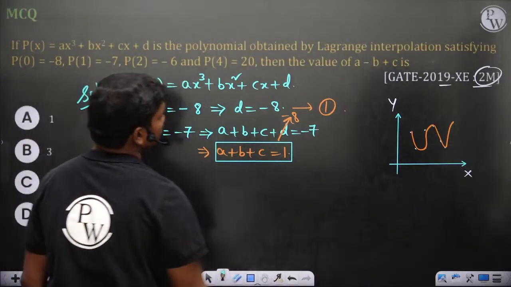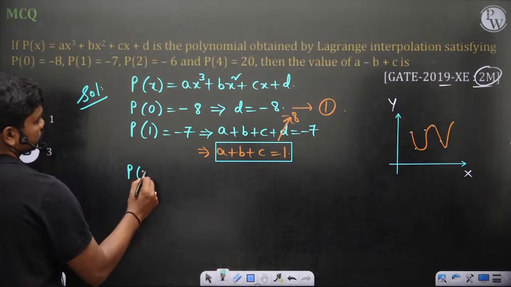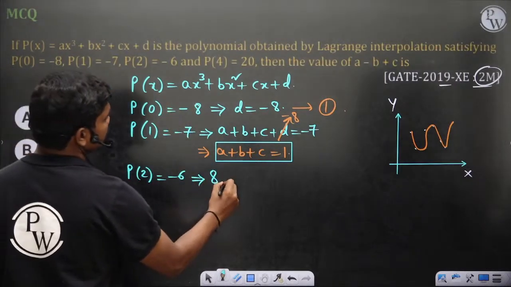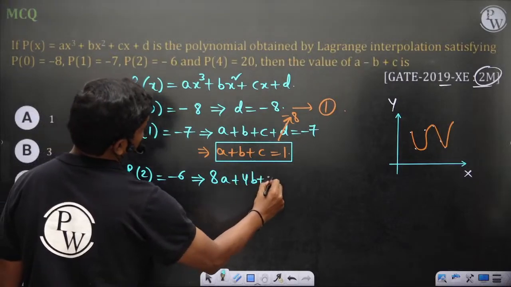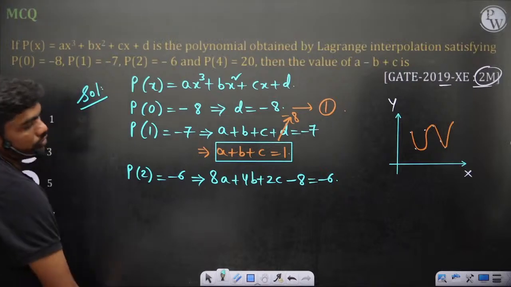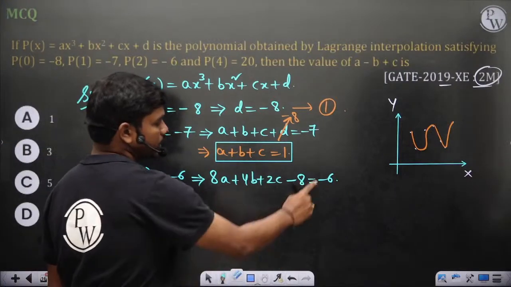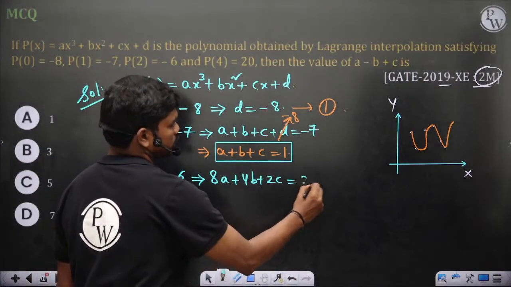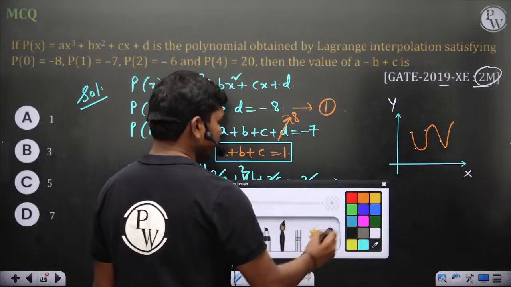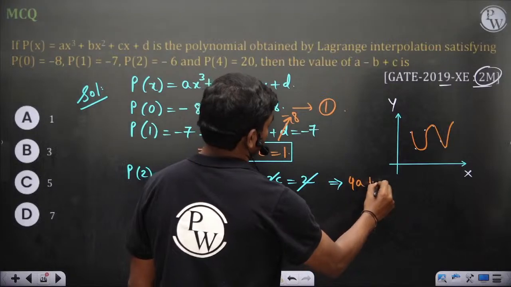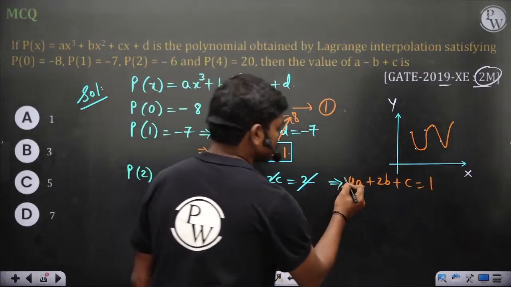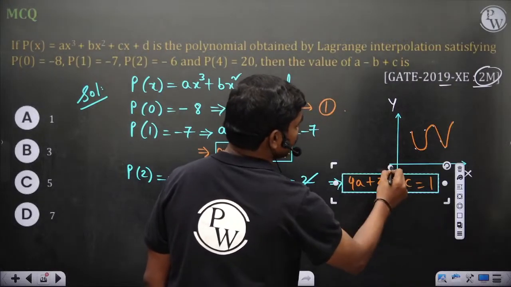Next, p of 2 is equal to -6. So this implies if you put x equal to 2, you have 8a plus 4b plus 2c plus d, which is -8, is equal to -6, of course. If you shift this 8 to the other side, you'll have this as equation 2. So we get 4a plus 2b plus c is equal to 1. That's one equation.